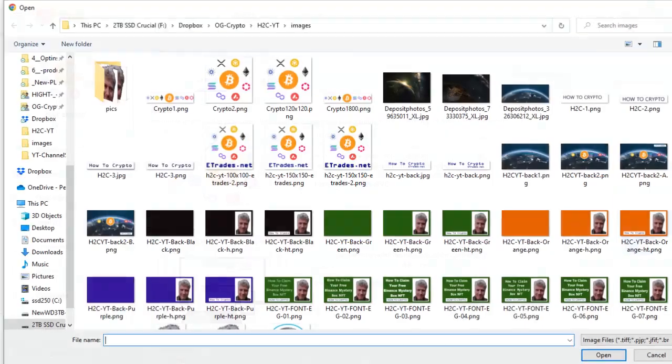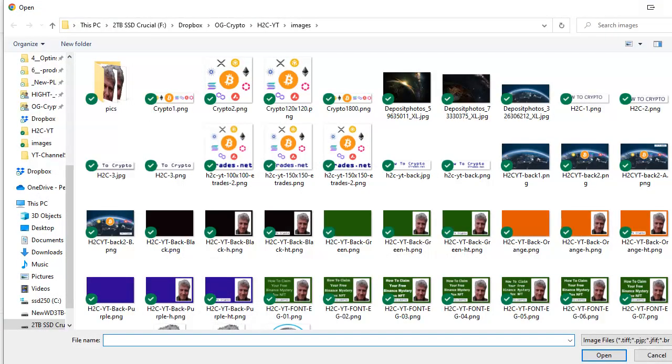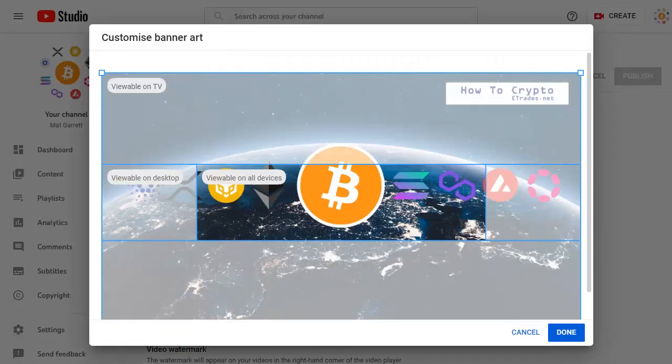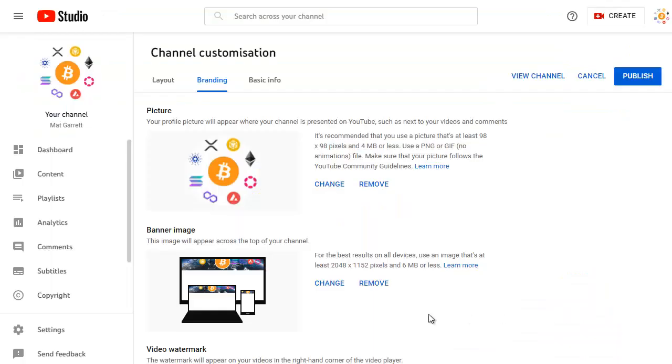So let's click on change and again browse to where I've got it stored, choose the one I want. Let's go with this one here and click on open. Now this is just one that I've knocked up myself quickly, so it's not hugely professional, but it will do the job for the moment. Later on I'll get a professional designer to do something nice for me, but this will do. And while I can't crop or make changes to this one, it will at least give me an idea of what's viewable on different types of devices. So for instance, with this one, I may actually want to move the symbols down a bit so that it's more centered in the middle there, but I'll do that later. For the moment, I'm happy with that as it is. I'm going to click on done. And again, once that's been picked up, I'm simply going to click on publish to save my changes.